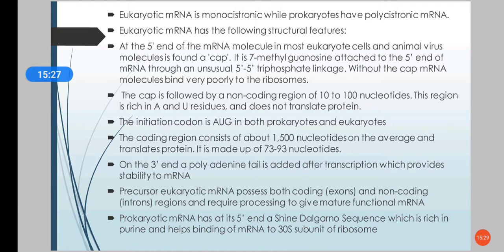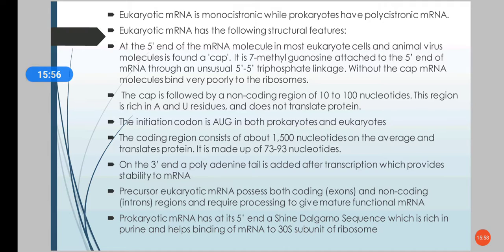The 5' end of the mRNA will have a cap. The cap is actually 7-methyl guanosine, and it is attached to the 5' end of the mRNA through an unusual 5' triphosphate linkage. If this cap is not there, the mRNA will not bind to the ribosome. So the cap helps in binding of the mRNA to the ribosome.